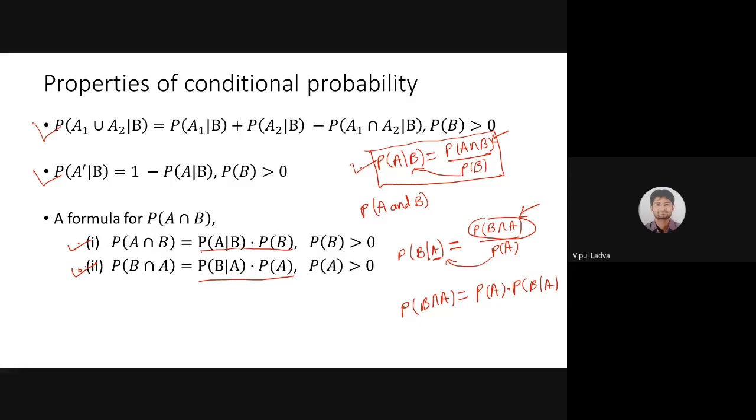Because observe on the right hand side, A and B, B and A. Now we know that A and B and B and A are both the same. They are not different, it is the same event, so the probability that comes out will be the same. So does that mean both these formulas are the same? Yes or no?